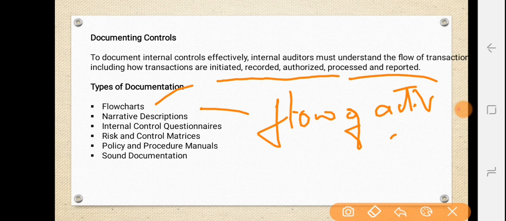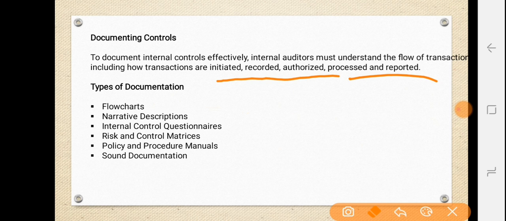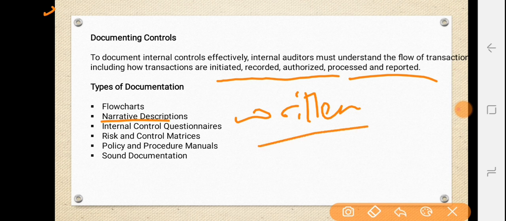Next we have narrative description. As the name itself says, the narrative description is going to narrate the process. Okay, the process flow is in written format. The first one, the flowchart, graphically represents the things, and the second, the narrative description, is written, without graphical representation.